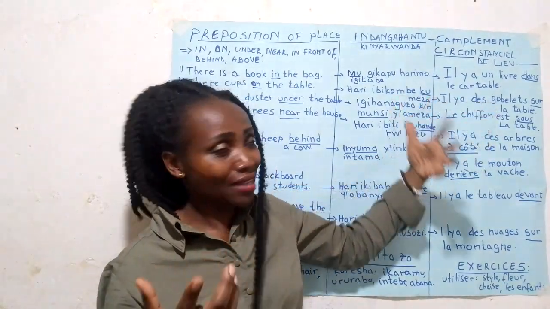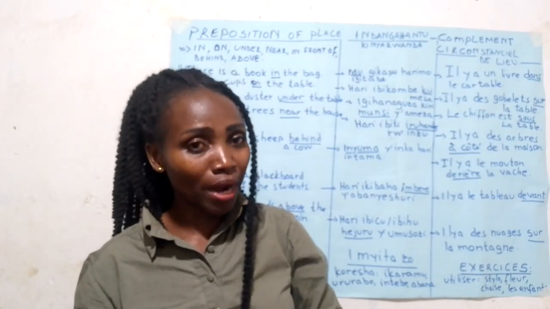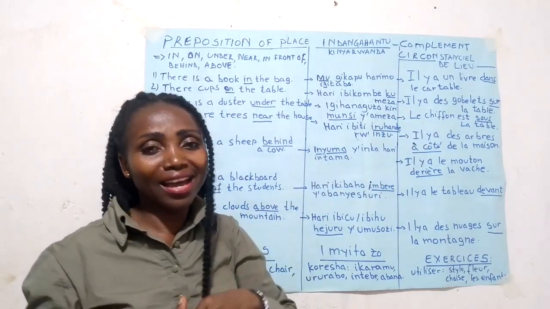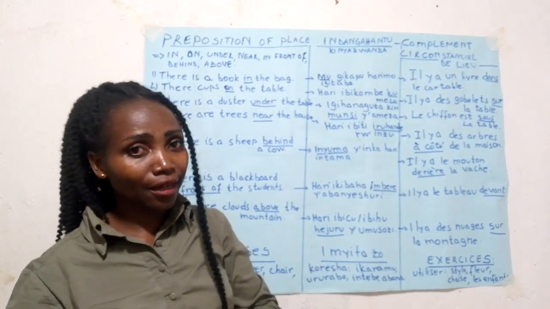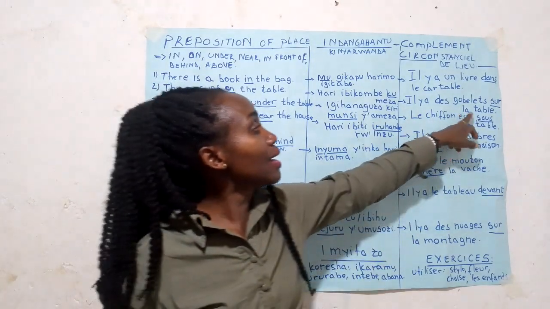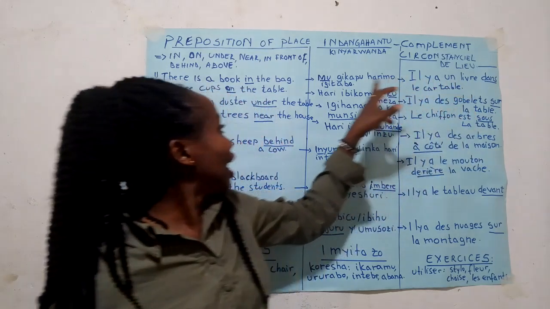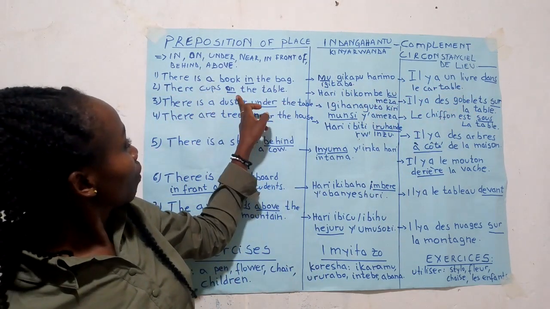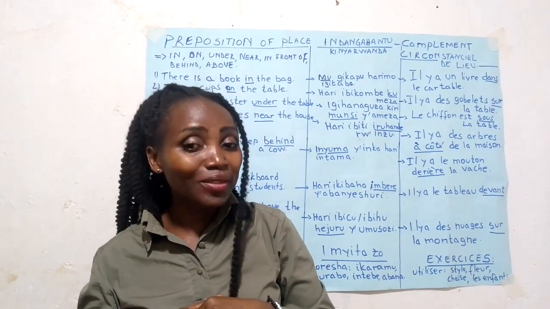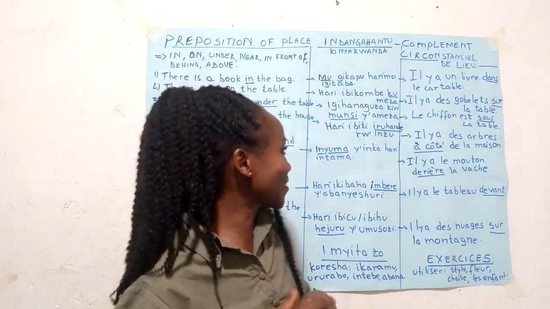In French, il y a des gobelets sur la table. Il y a des gobelets sur la table. So let's see how we say it in French. Il y a des gobelets sur la table. On in French is sur. Are we together? Il y a des gobelets sur la table. Can you repeat? Thank you so much.